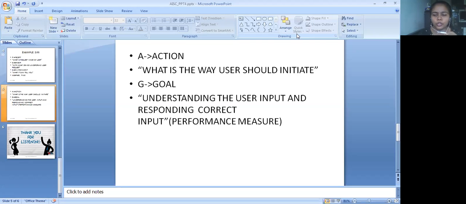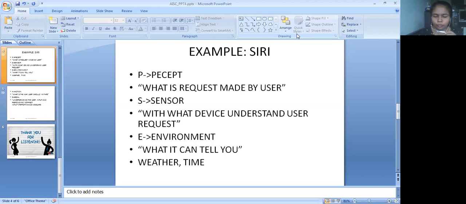As I promised, I will tell you one important thing to understand the environment. For example, if you have an automatic vacuum cleaner, wherever there is a piece of paper on the ground, that intelligent device should pick up the paper and suck it. In that case, what is the environment? In Siri, we say the environment is online mode. It can reply about weather or time only if the mobile data is on.